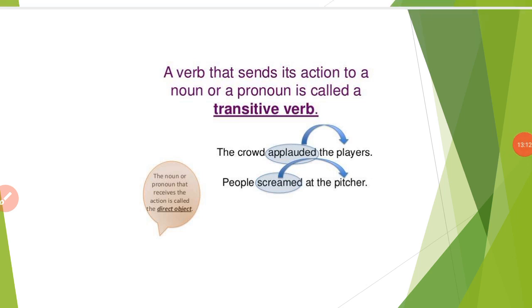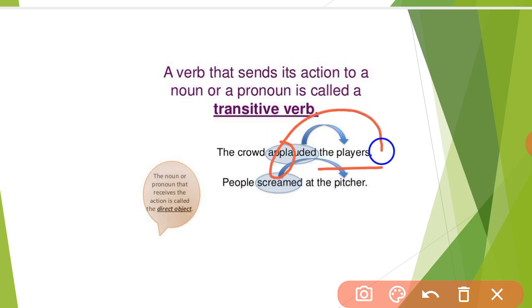Now, a verb that sends its action to a noun or a pronoun is called a transitive verb. A noun or pronoun that receives the action is called the direct object. So here it is a noun. "The crowd applauded the player." The verb sends its action towards the noun or pronoun.